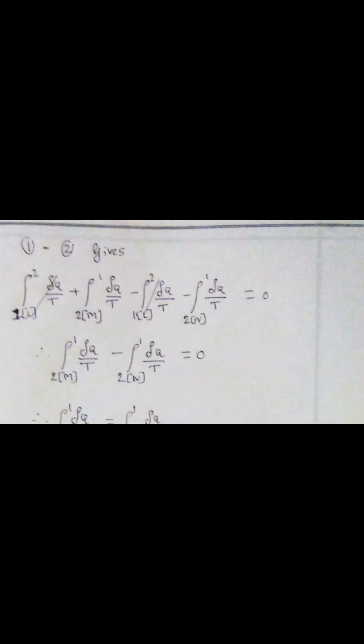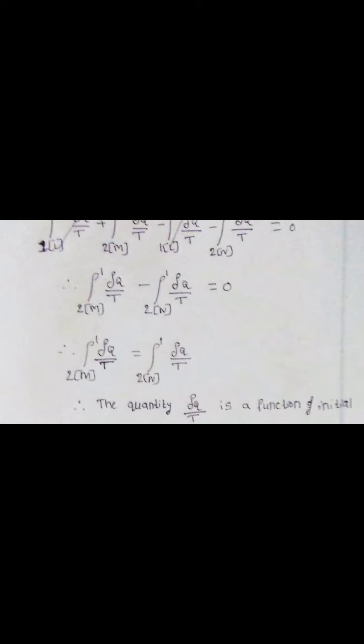Next, for the remaining, write the second and fourth terms: 2 to 1 inside bracket M, delta q by T, second term, minus the fourth term, 2 to 1 inside bracket, that is path N, delta q by T, equal to 0. Therefore, sending the minus term to the RHS side, the integral 2 to 1 M of delta q by T equals the integral 2 to 1 N of delta q by T.